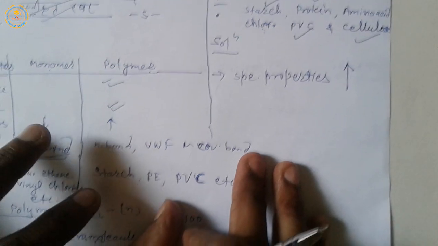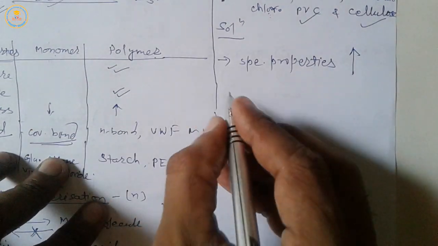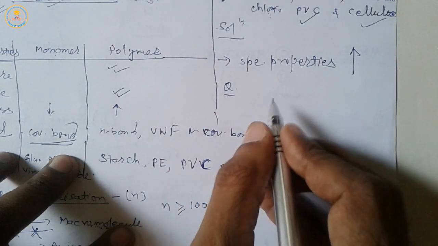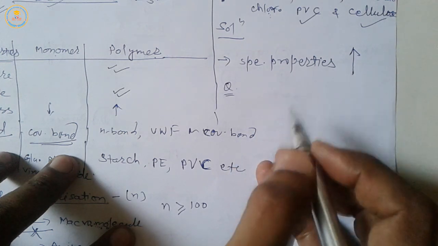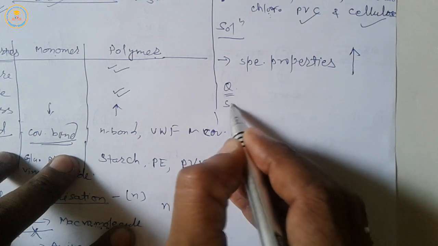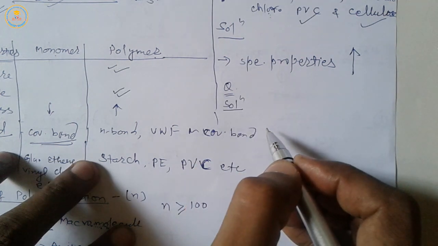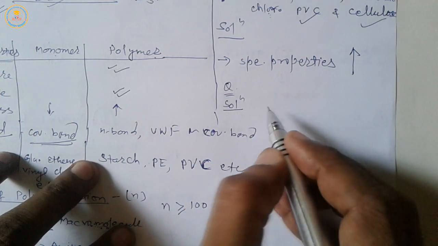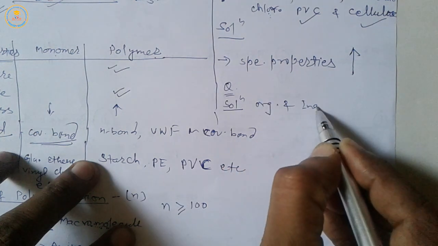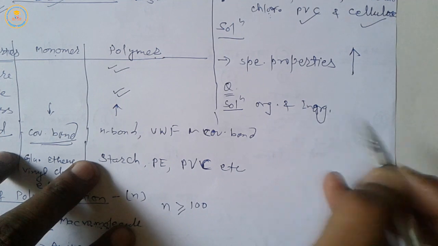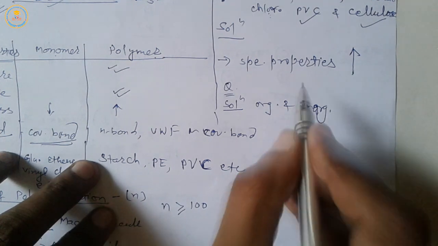Very, very important. Now, next question for exercise: which types of molecules are used for preparation of polymer? Solution: polymers are made up of organic and inorganic both types of molecules.